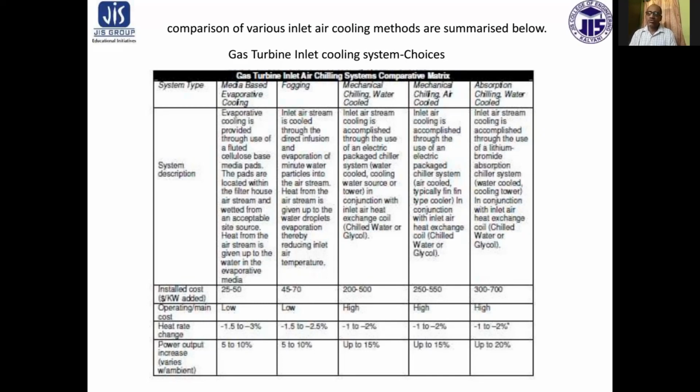Mechanical chilling water cooled. Inlet air stream cooling is accomplished through the use of an electric package chiller system, that is water cooled, with a cooling water source or cooling tower, in conjunction with the inlet air heat exchange coil. This installation cost is higher, that is $200 to $500 per kilowatt. Operating cost is high. Heat rate change, that is 1 to 2%, and power output increase up to 15%.